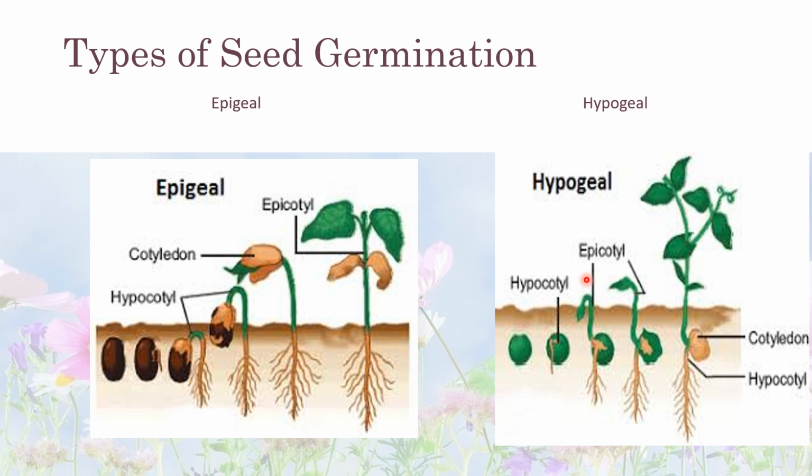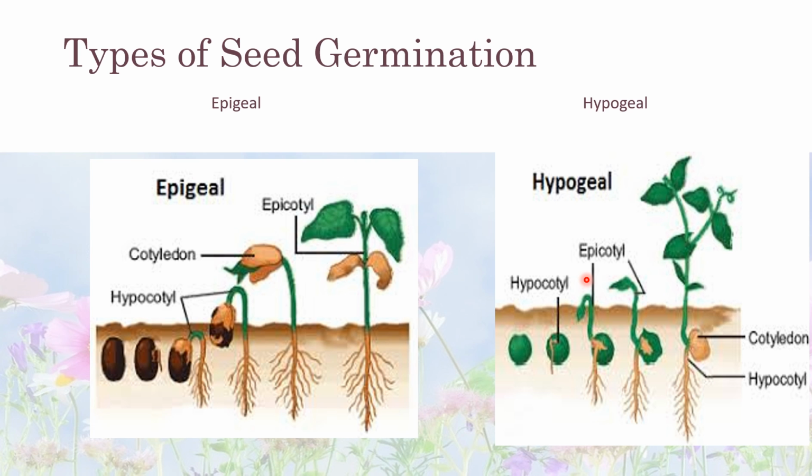Now, what is seed germination? Germination is the process in which a seed grows into a seedling in the presence of air, water and warmth. When a seed grows into a seedling in favorable conditions, that is called seed germination.